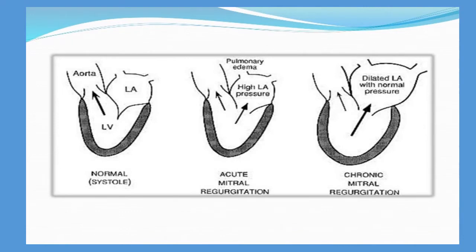In the normal systole, you can see the blood is pumped from the left ventricle to the aorta. What is happening in acute mitral regurgitation is there will be a high atrial pressure, because from the left ventricle the blood is pushed back to the left atrium, so as a result the left atrium gets hypertrophy and leads to pulmonary edema. And in case of chronic mitral regurgitation, you can see there will be overall dilatation of the left atrium and left atrial enlargement.